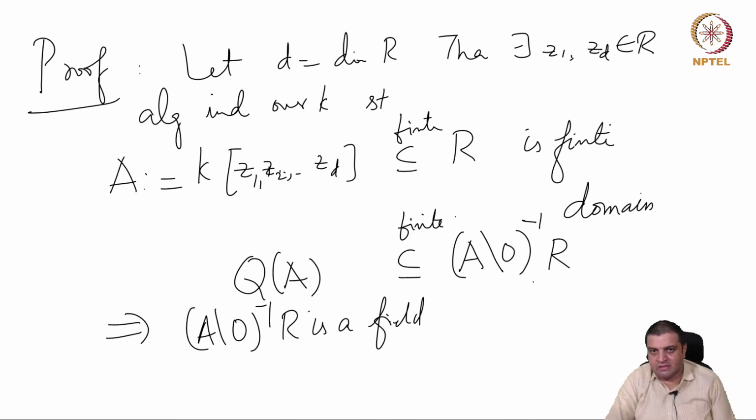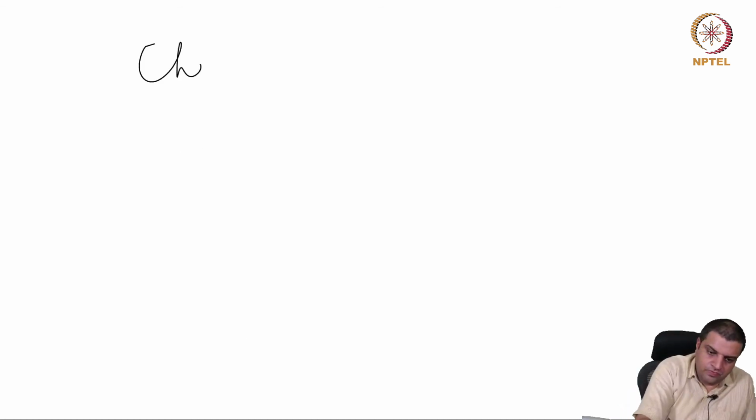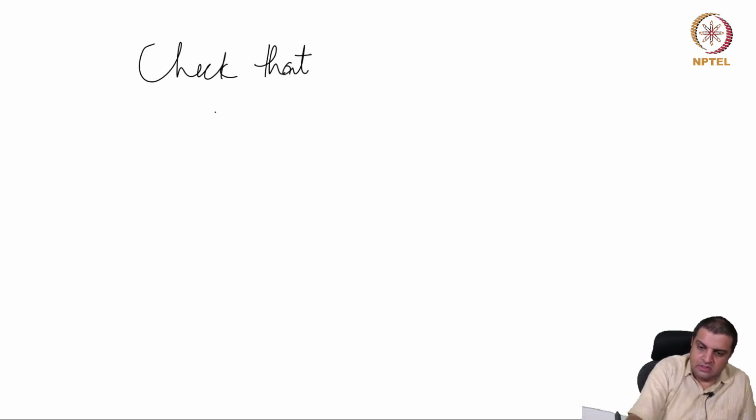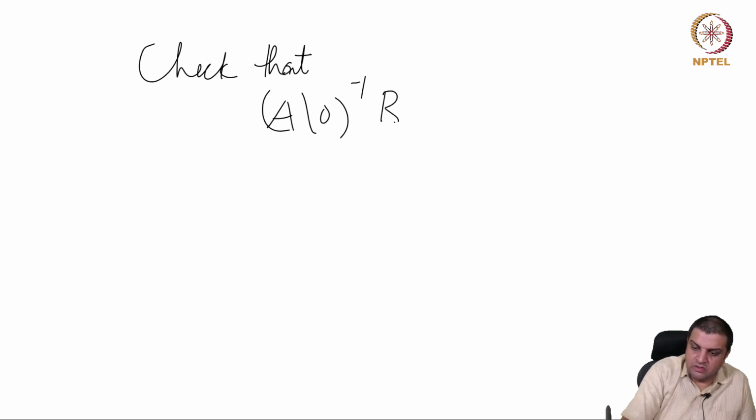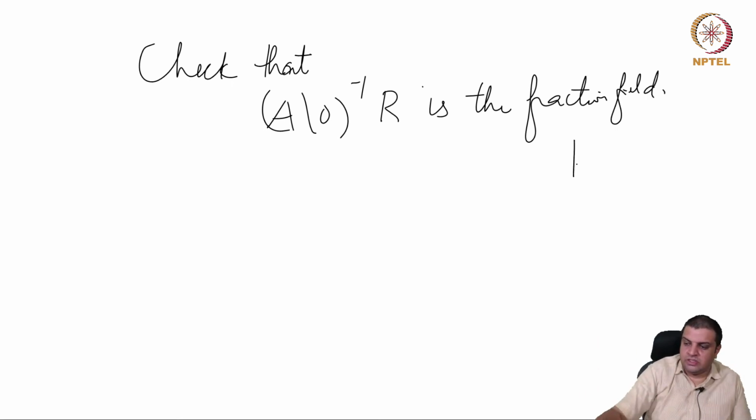It is first of all smaller than the fraction field, because in theory we didn't invert all the non-zero elements of R, we only inverted those of A. But it must have inverted everything because this is already a field. So check that if you invert all non-zero elements inside A, this is the fraction field. So this is the end of this proof.